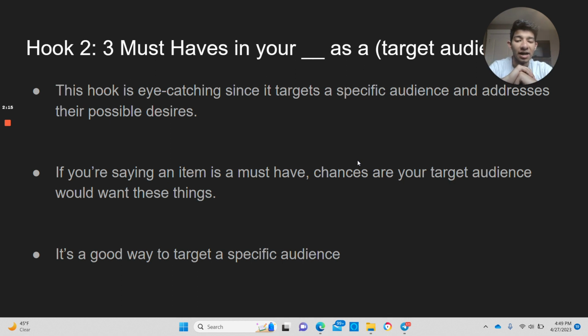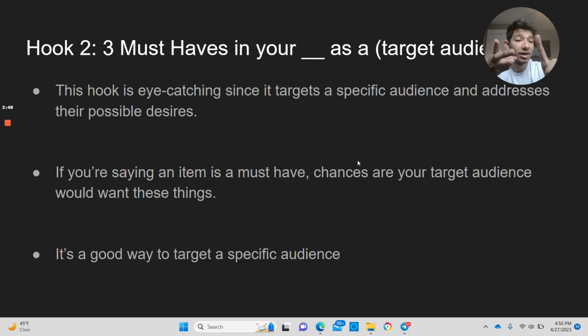So if you're saying an item is a must-have, chances are that this target audience either wants that item or already has it. Chances are they don't have all 3, or maybe they do. And if they do, perfect, because maybe they can give more social proof. But if they don't, that's a perfect chance, and that's the people that you should be looking after. Because if you're promoting a product, or maybe all 3 products are yours, right? If you're promoting one product or multiple products, showcase them in these types of videos, because again, it's a great way to target a specific audience.